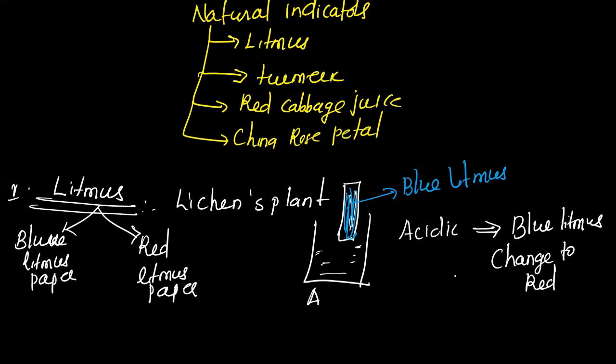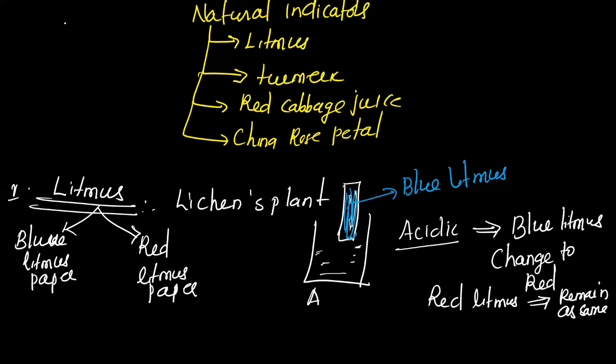What will happen if you dip the red litmus paper? Red will remain red. If you dip red litmus paper into the acidic substance, it will remain red. Very important, you have to remember: in acidic medium, blue litmus changes to red color and red litmus remains red.